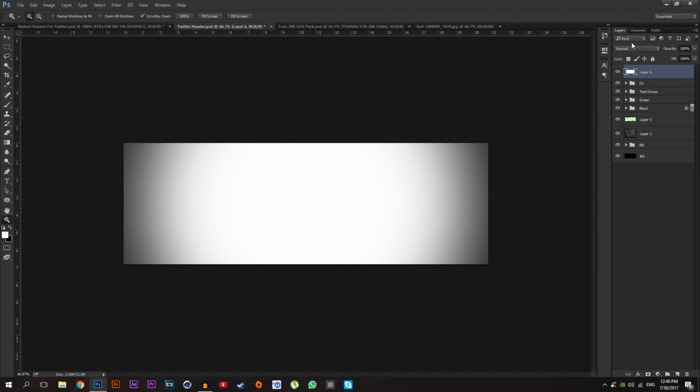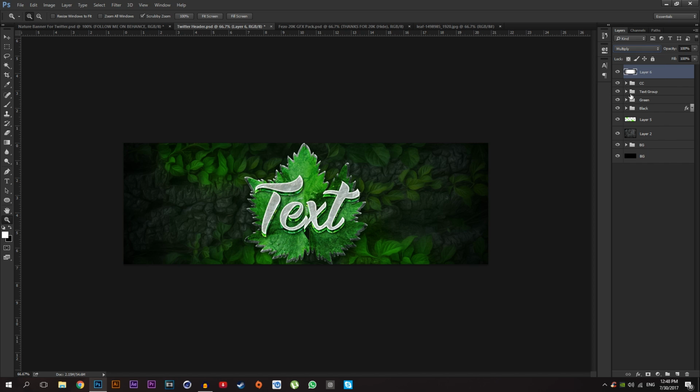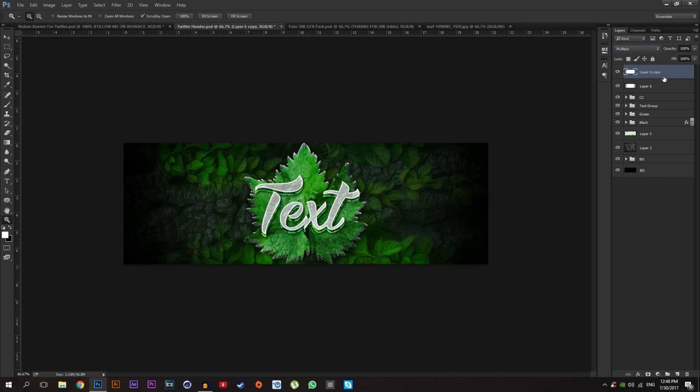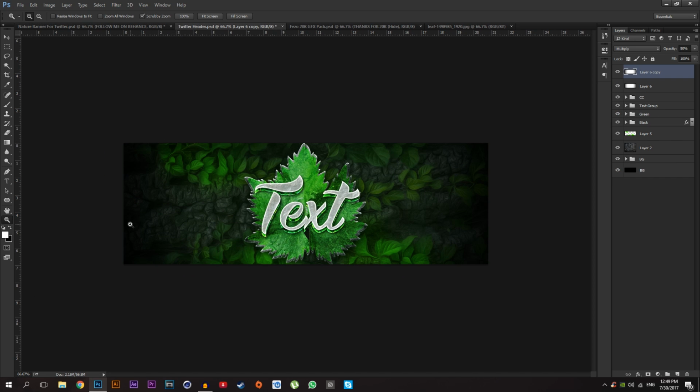Click OK, and just select this layer, go to blending option, select multiply, and you can also duplicate this layer to get the darker version. So I'm going to duplicate it and change the second layer opacity down to about 50. Works good. So here we get a nice dark vintage.